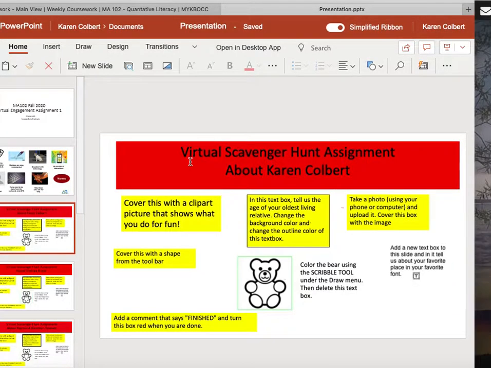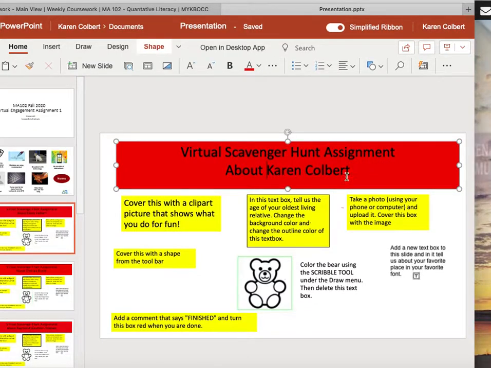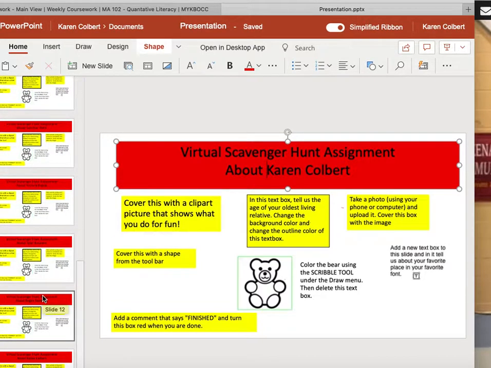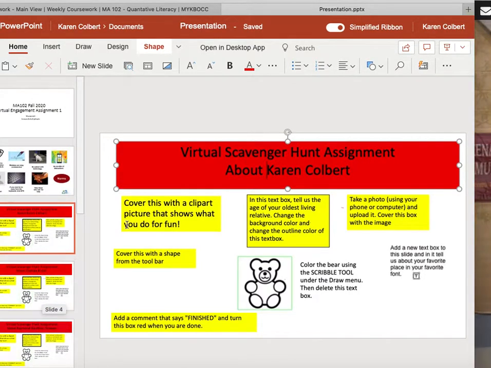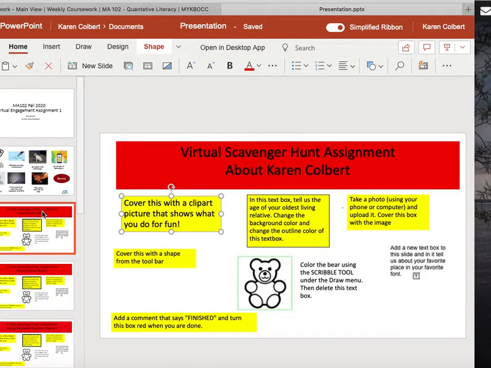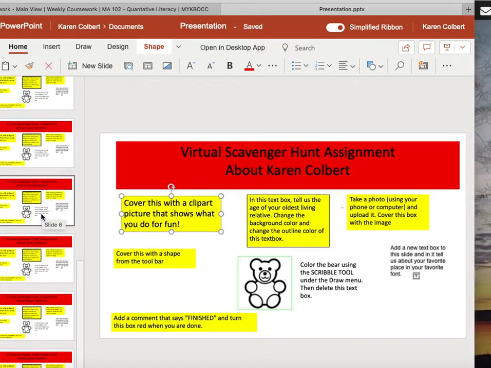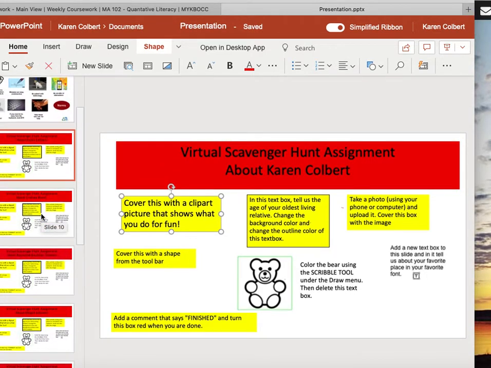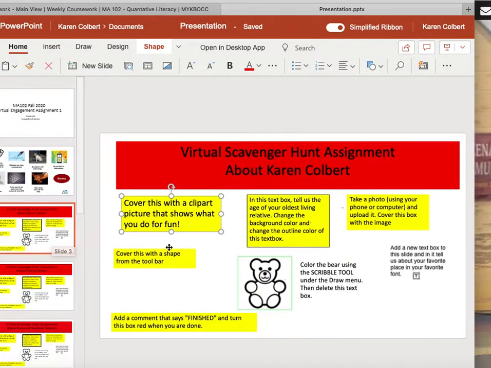The first assignment is you're going to complete this virtual scavenger hunt assignment. This first slide will say Karen Colbert, but there are slides for each person in the class. You need to find the slide that has your name, and you need to complete these instructions. This activity, because it's a link, everyone will be working on this activity at the exact same time, meaning we're all editing the same document.